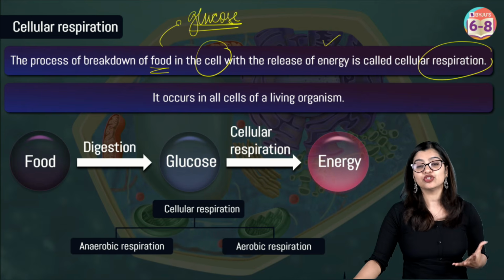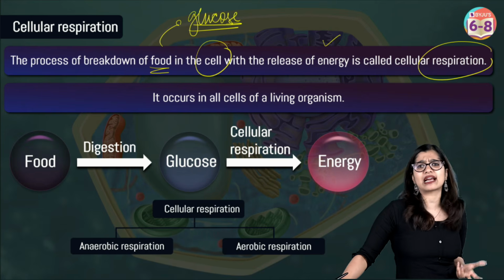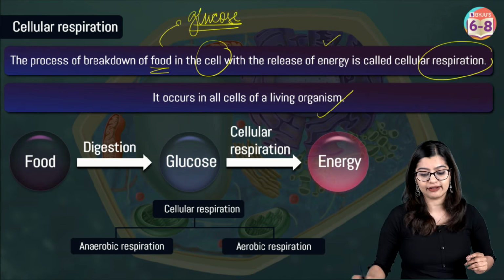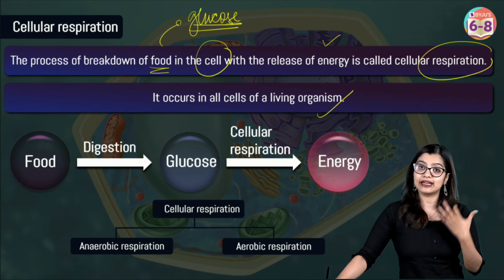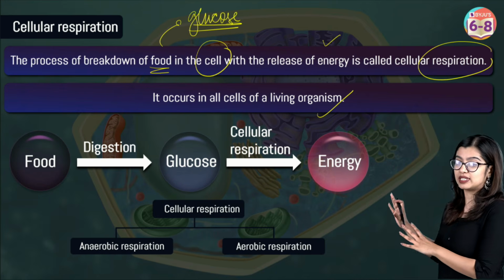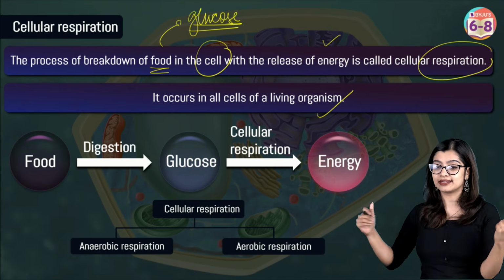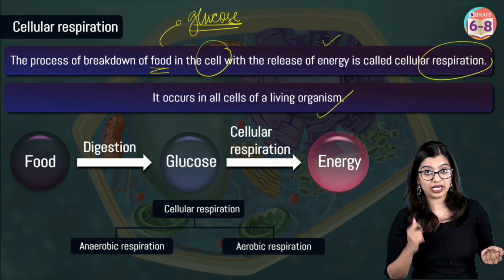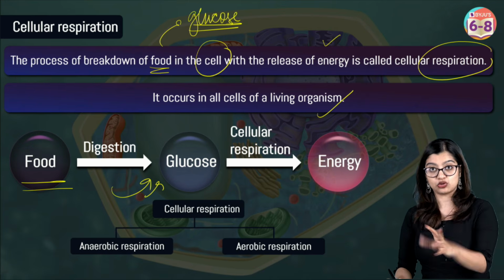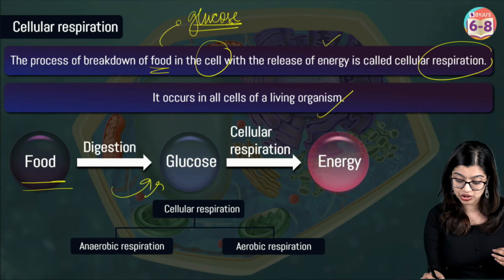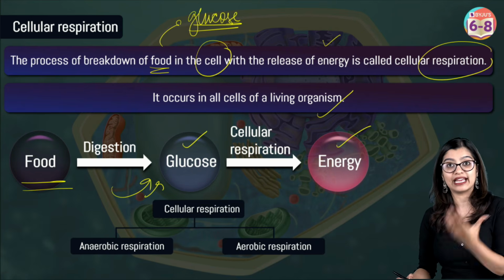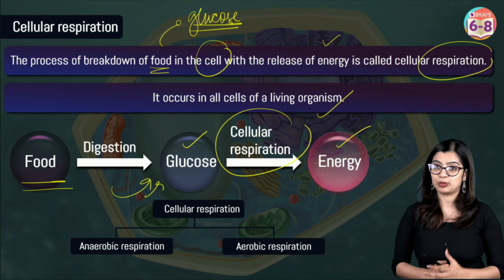Now we see that energy is required to carry out various activities within our body, which is why it is a characteristic feature in living organisms. And we see that energy production happens in all living organisms. Now, of course, this equation right here summarizes how exactly respiration takes place. So the food that we consume is first broken down into simple soluble forms, and we know that the energy giving food is nothing but glucose. Glucose is broken down in order to release energy by cellular respiration.